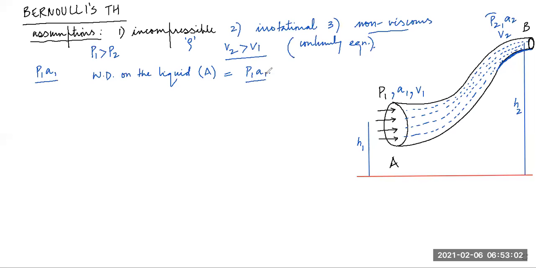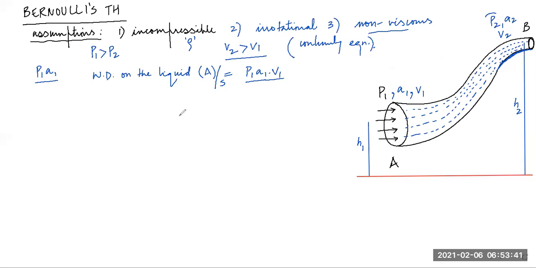This is the force. Am I right? Force multiplied by distance is the work done. But here we will take work done per second, which means joule per second. So then easily we can multiply it by V1. Important thing you will understand, because V1 is in meter per second. So P1 A1 is force in newton, into meter per second. Newton into meter would be joule. So this is joule per second, work done per second on the liquid, right? Okay, so this is done.